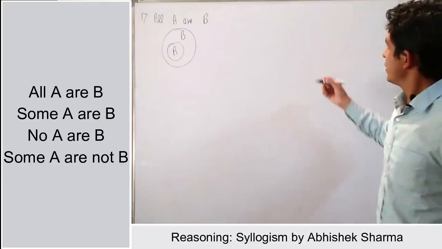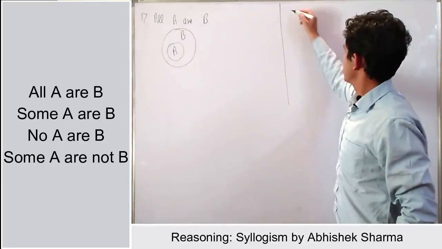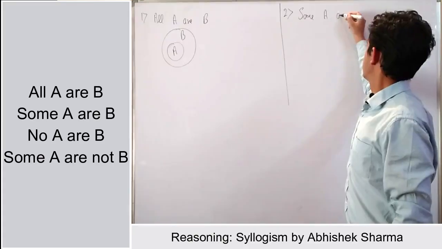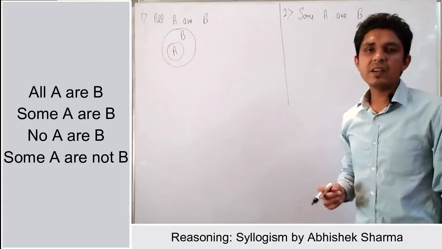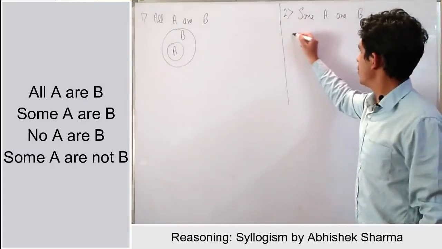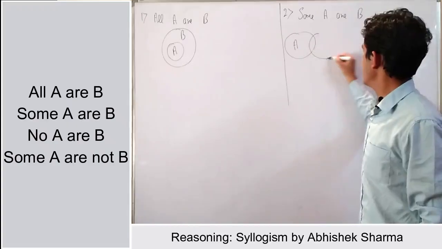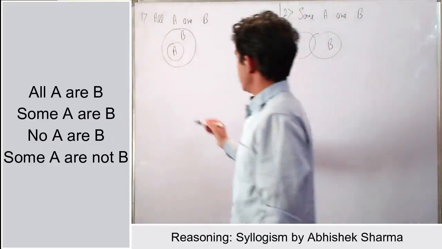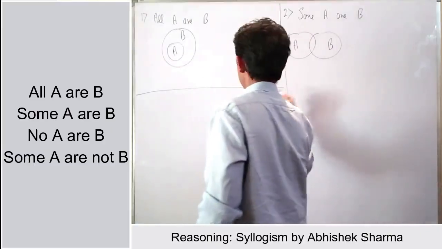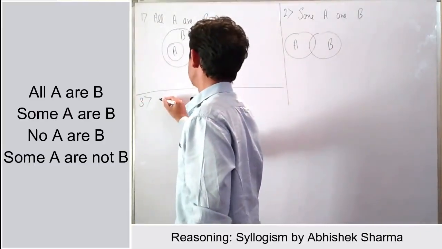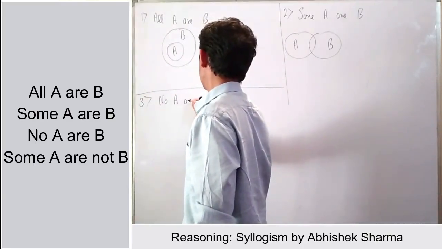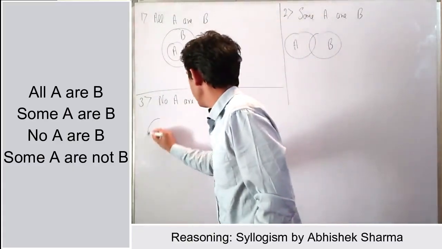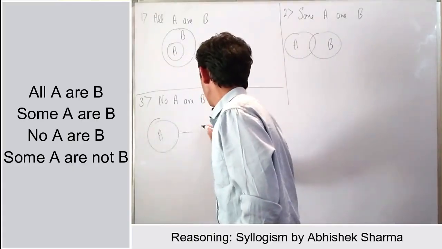The second type of statement is some A are B, and how do we draw this? We have to simply draw this like some part of A is in B, right? The third type of statement is no A is B, right? And how do we draw this? We have to just simply draw this like no A is B.